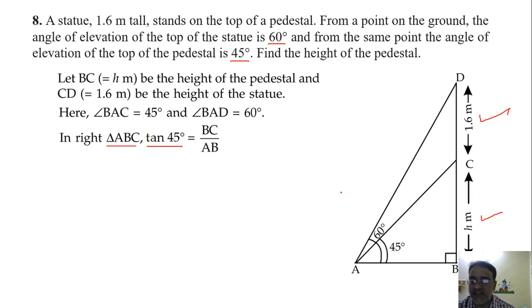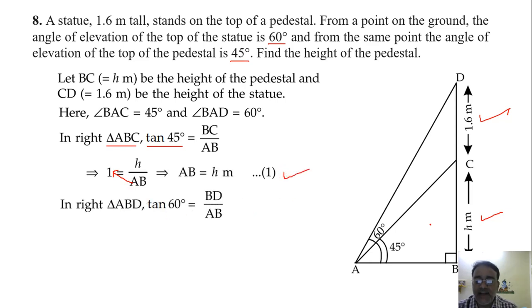tan 45 degrees equals to BC upon AB. The value of tan 45 is 1. 1 is equals to H upon AB, right? So AB is equals to H. Okay, so let it be equation number 1. In triangle ABD, tan 60 degree is equals to BD upon AB. And how will you write BD? H plus 1.6. And what is the value of tan 60 degree? Root 3. Okay, now we have to cross multiply.